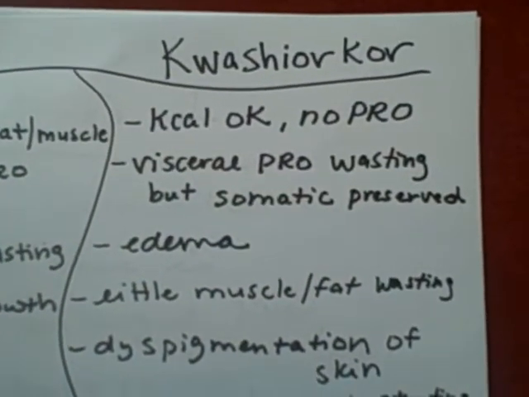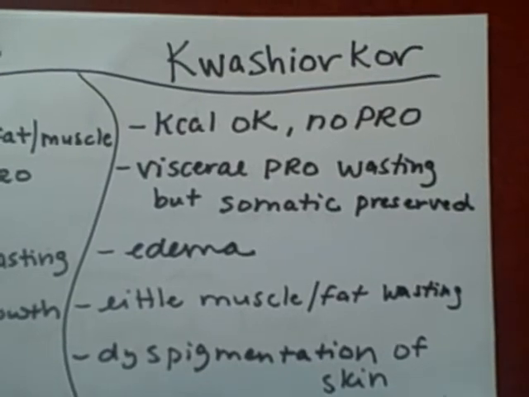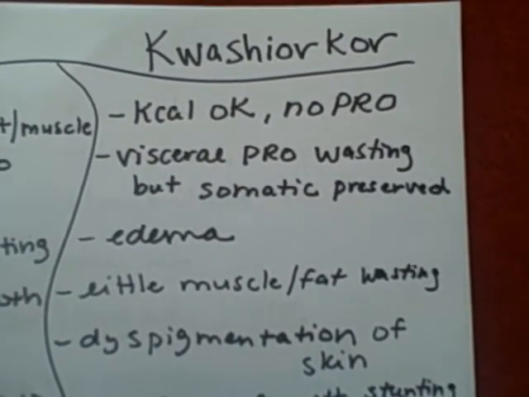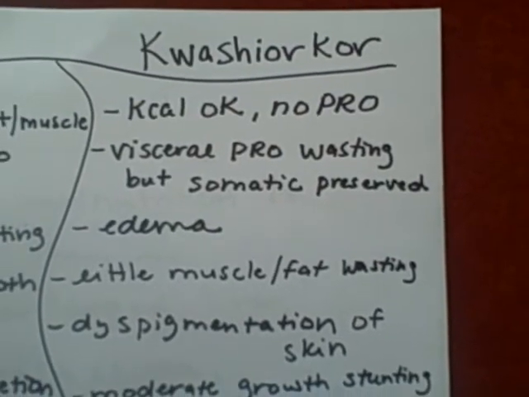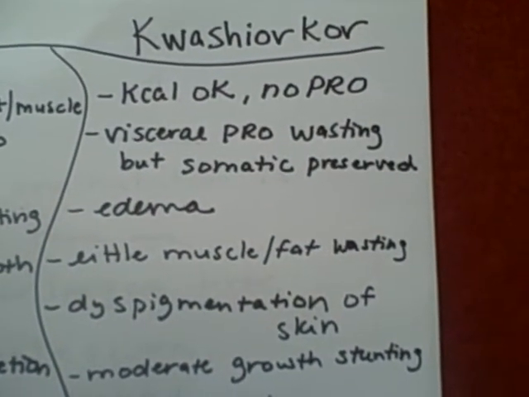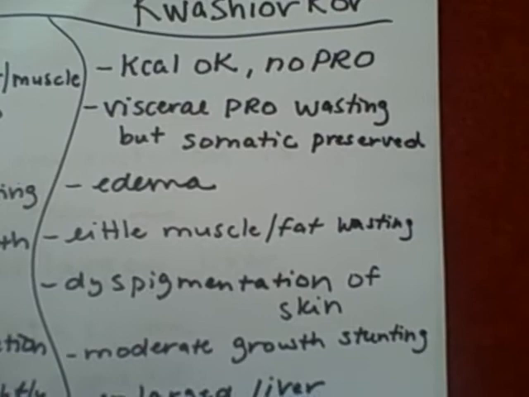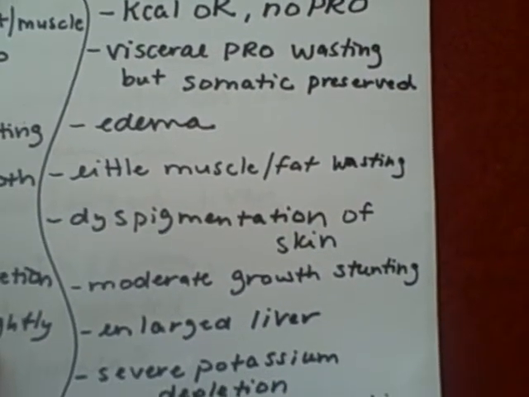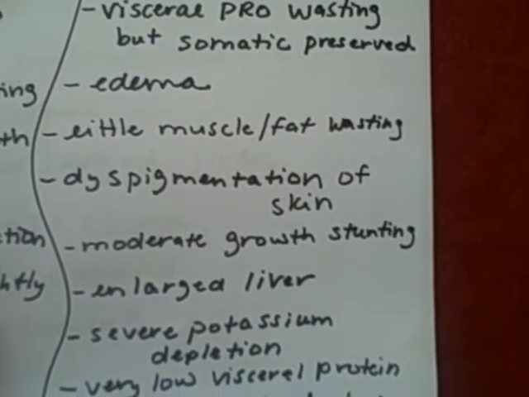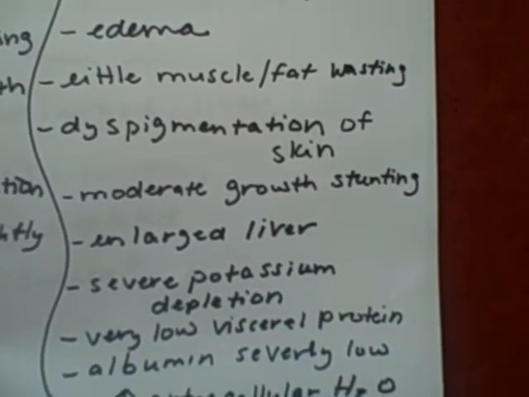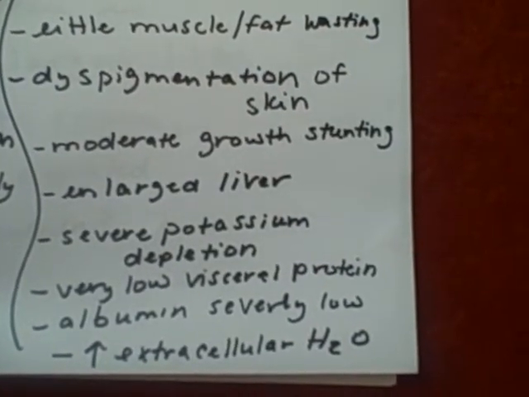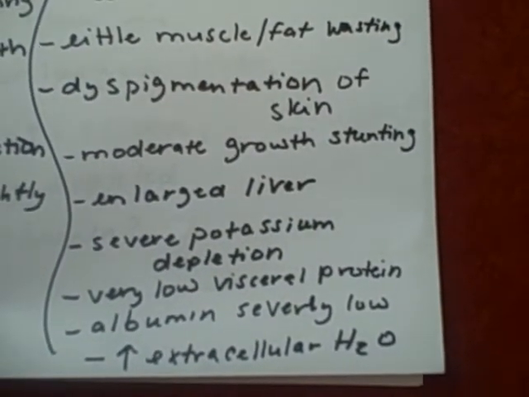With kwashiorkor, the calories are okay, but there's not enough protein intake. The visceral protein is wasted, but somatic is preserved. There is edema, there's little muscle fat wasting. There's dyspigmentation of the skin, moderate growth stunting, an enlarged liver, severe potassium depletion, very low visceral protein, albumin is severely low, and there is increased extracellular water, which makes edema.